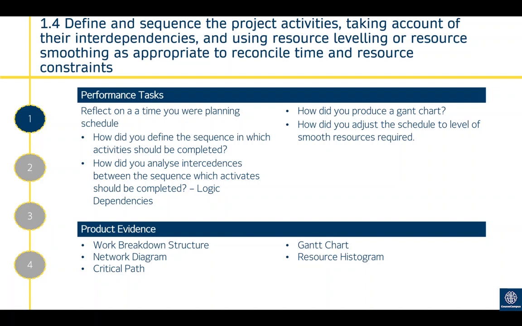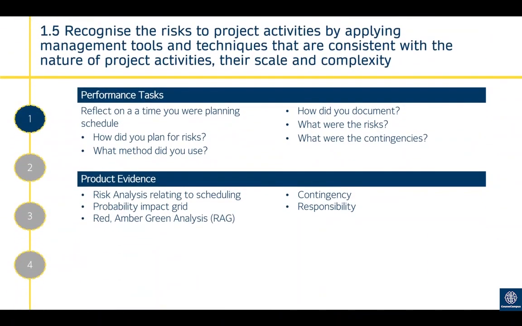For product evidence, this could be a work breakdown structure, network diagram, critical path, Gantt chart, and resource histogram. Ideally all of them, if possible.